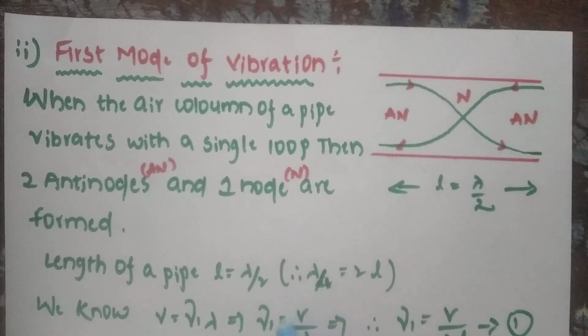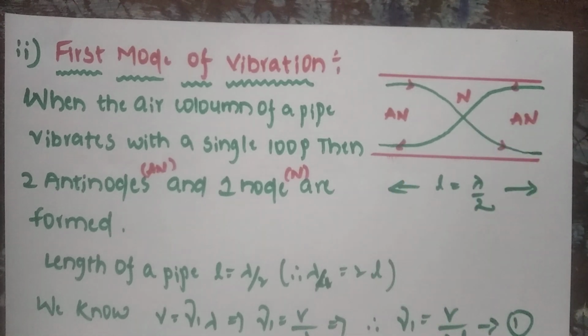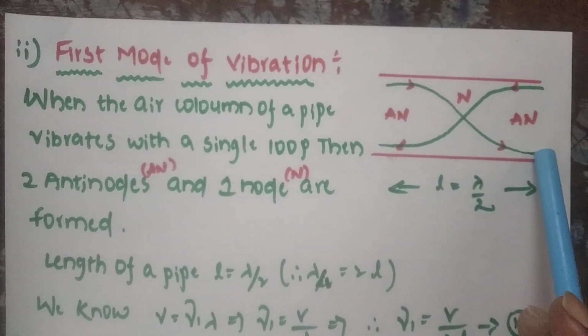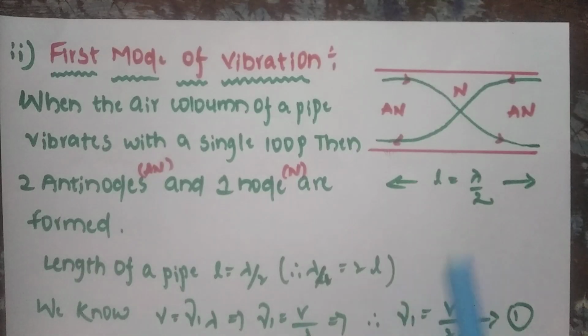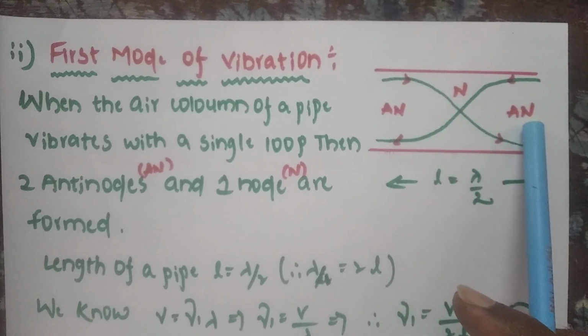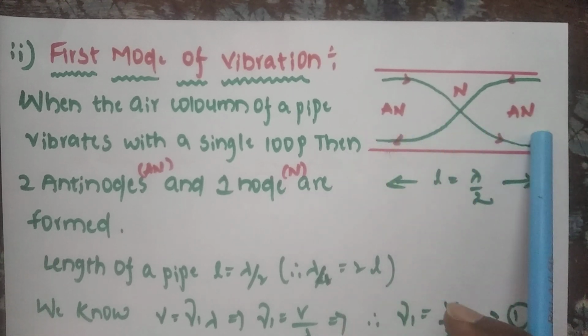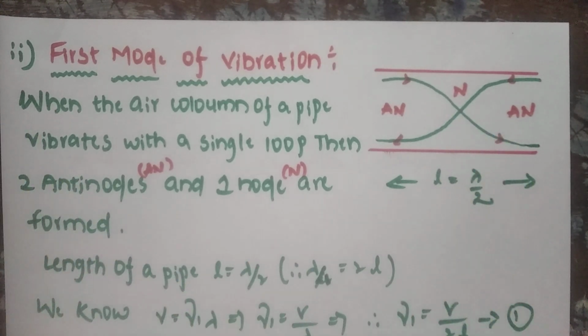Then they produce longitudinal stationary waves along the length of the pipe. At one end is an antinode and at the other end is also an antinode. Antinodes are formed at the ends, and in between, nodes are formed. Now, in this, there are three modes of vibration.